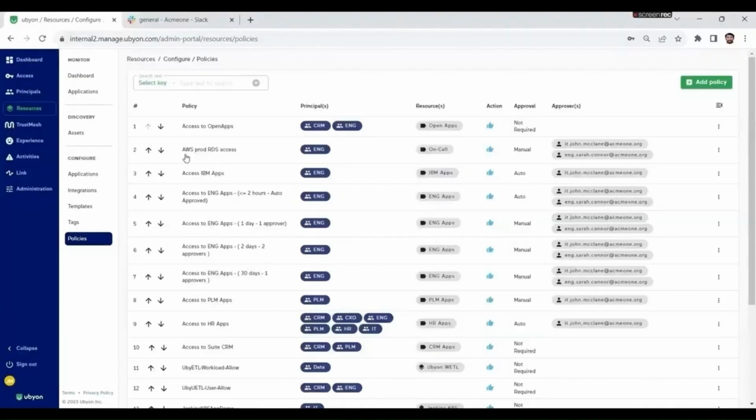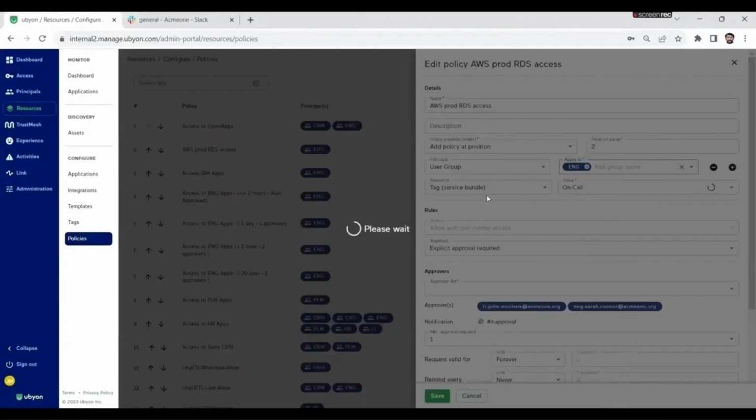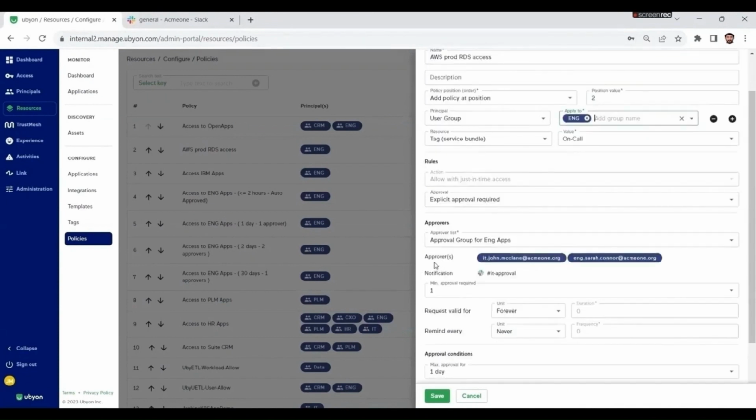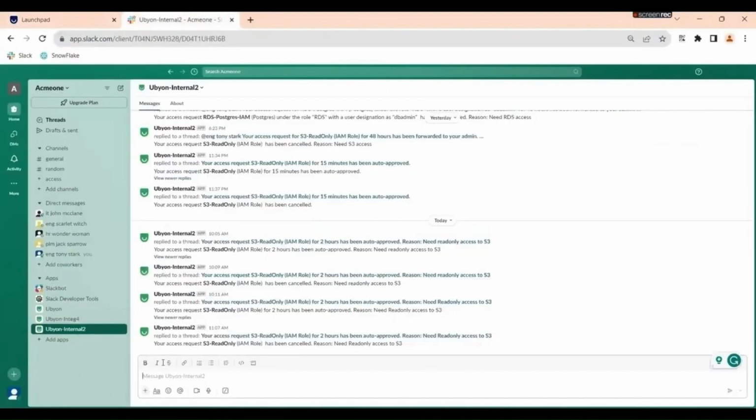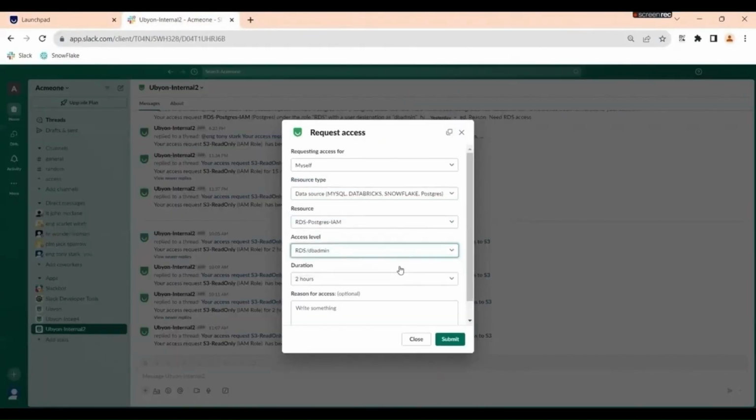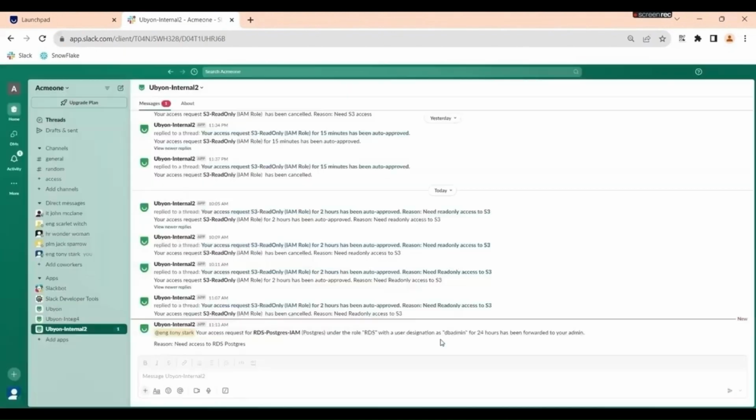The admin also has pre-set up access policies to grant access to their production RDS Postgres database with a minimum of one explicit approval required by one of their security admins. An employee named Tony Stark needs access to an RDS Postgres database to debug an outage and is requesting access, say, for a day, using Slack or Teams.